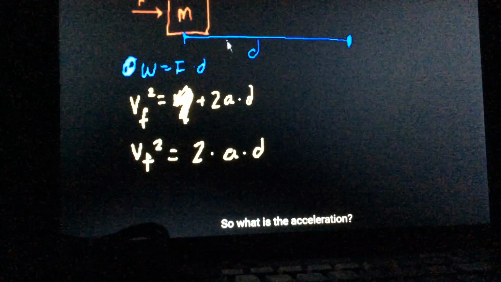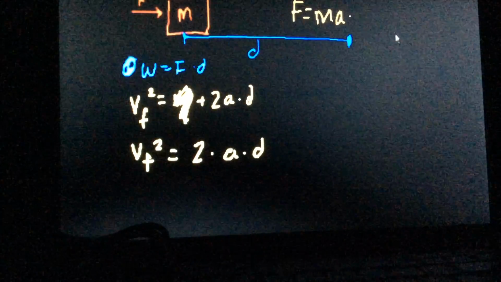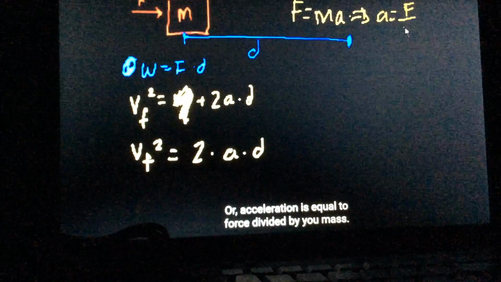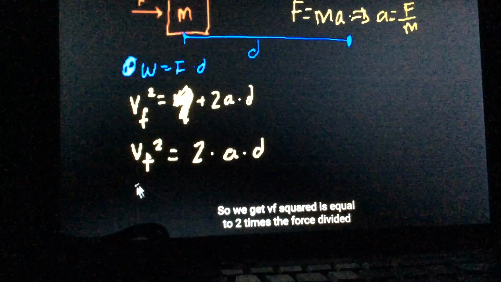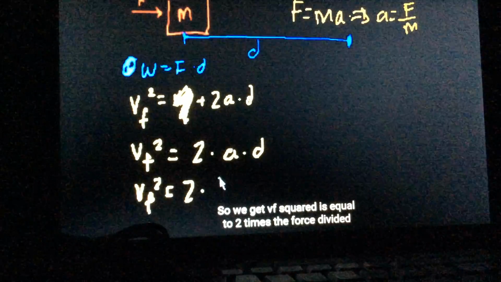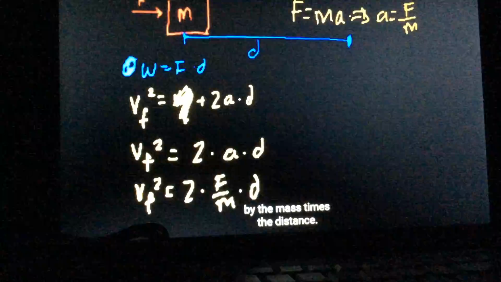So what is the acceleration? Well, F equals ma, or acceleration is equal to force divided by mass. So we get vf squared is equal to 2 times the force divided by the mass times the distance.